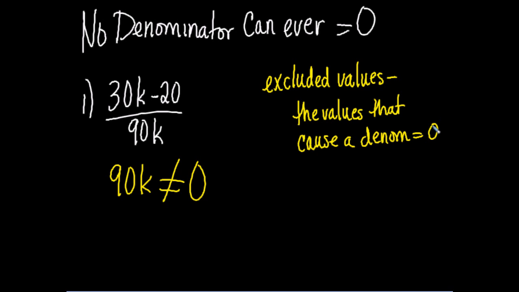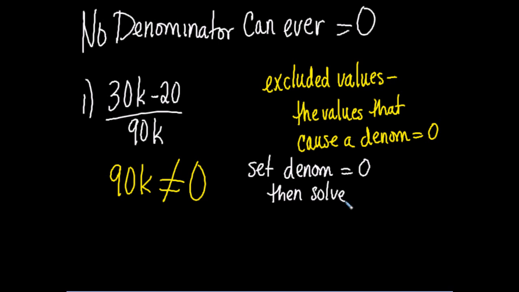Sometimes there's 1, sometimes there's 2, 3, depending on what's in the denominator. But to find the excluded value, we take the denominator and then we solve it. So we set it equal to 0 and then we solve it. And whatever the answer is that we get from our equation, those are the values that can never be.